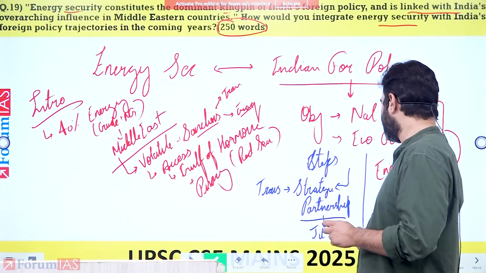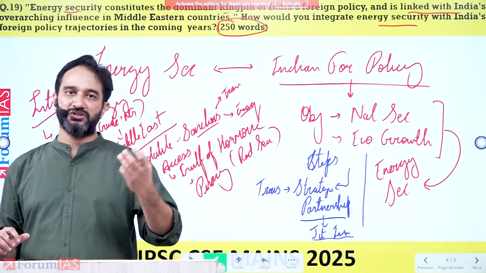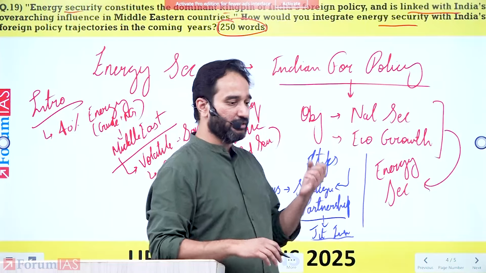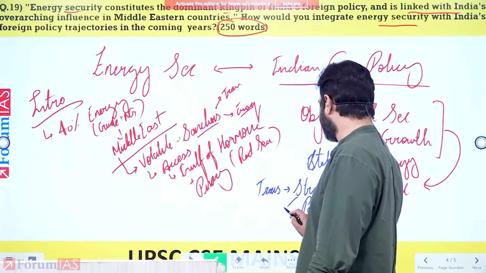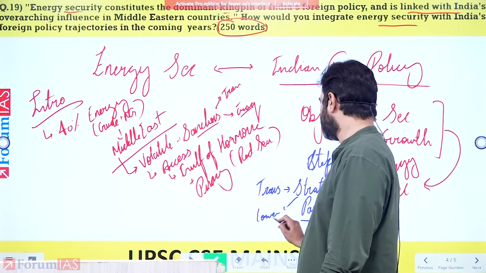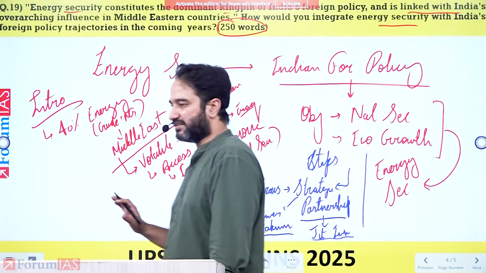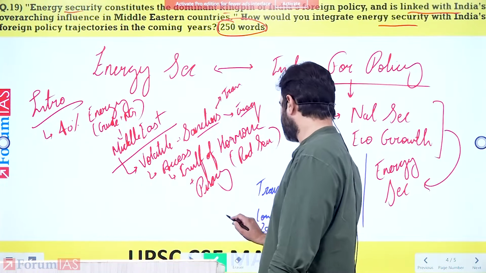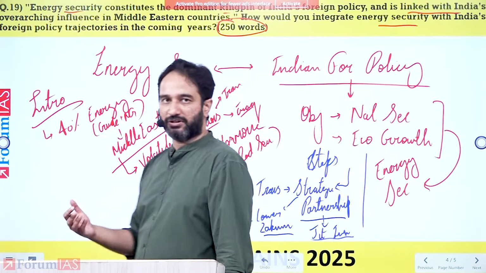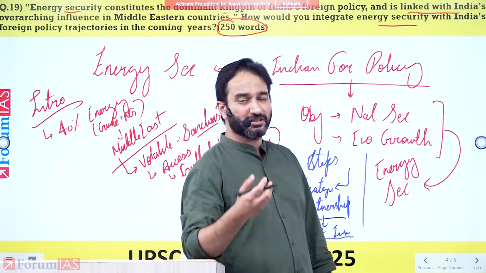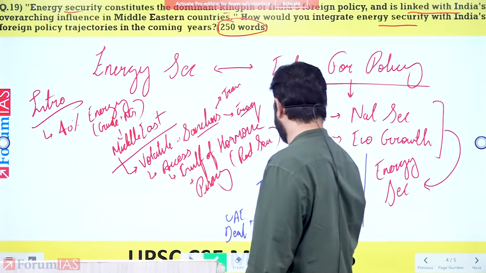So both the Middle Eastern countries and India are looking towards this. So ONGC has ONGC Videsh. So you have ONGC Videsh and several now private companies in India that are investing in oil fields within the Middle Eastern countries. One of the examples that you can give here is the Lower Zakum field in the Middle East, where India has invested. You can also give the example of the UAE deal, whereby a private company in India has signed a particular deal with the United Arab Emirates to develop certain oil fields within that particular country. So this becomes the example that you can also provide here.